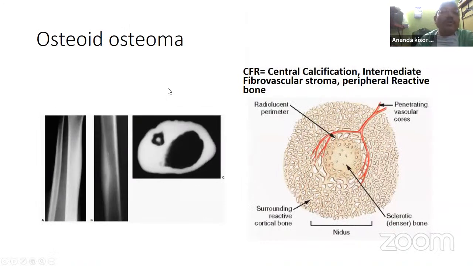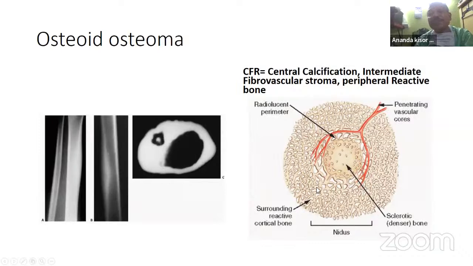But our point of interest is the osteoid osteoma. What is that? Osteoid osteoma is basically a benign, painful bone forming tumor. So basically, see, if you see, there is a nidus. There is a radiolucent area, and at the center of the radiolucent area there is a calcification.